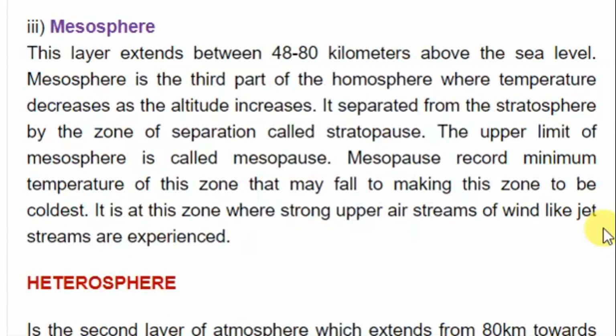Unaweza kuona jinsi ambavyo vitu vinakuwa vinaenda. So the coldest zone in the atmosphere, it is mesosphere, or it is mesopause, because the mesopause is just the upper limit of mesosphere.